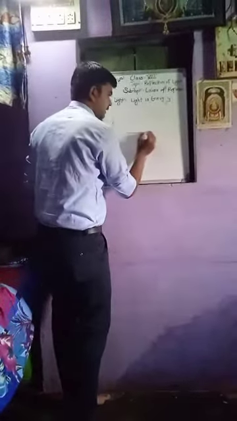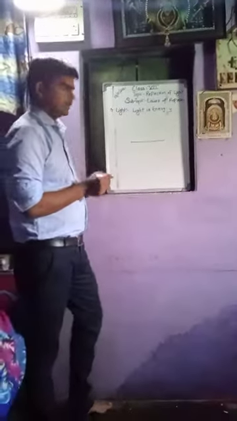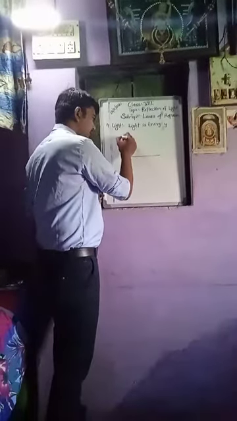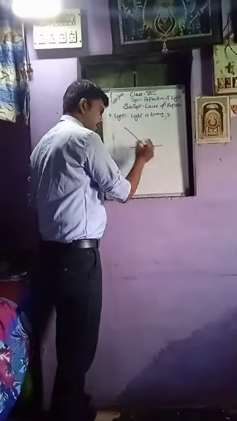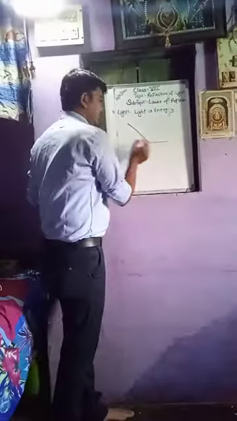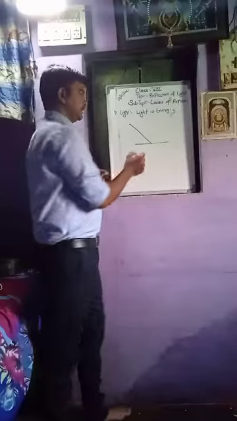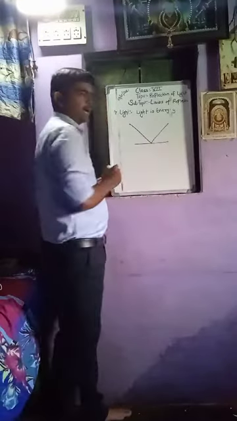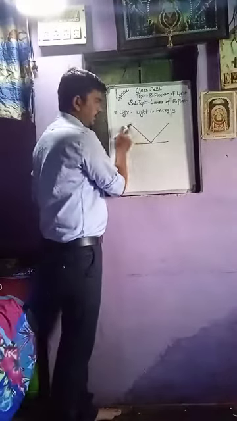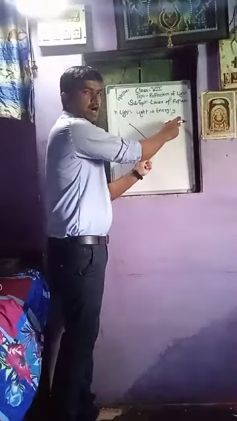See, this is our plane surface. This is our incident ray, and when it touches the surface, it is reflected back. So this is our incoming line and this is our outgoing line.